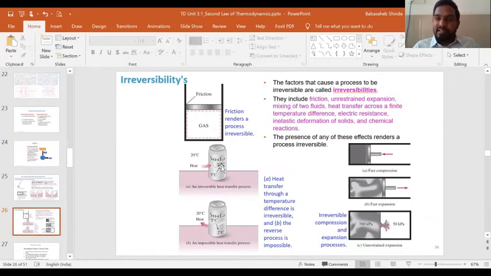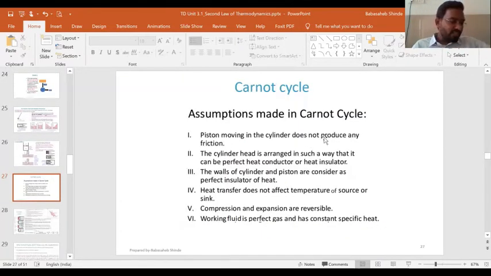And once it has attained that atmospheric temperature, you cannot get back the 5 degrees Celsius temperature again by keeping it in the open atmosphere. You can get that by keeping it in a freezer again. But if you keep it in the open atmosphere, where it has reached atmospheric temperature, then you cannot get that 5 degrees Celsius by itself, right? So that becomes an irreversible process. So such reasons are there that make a process irreversible.